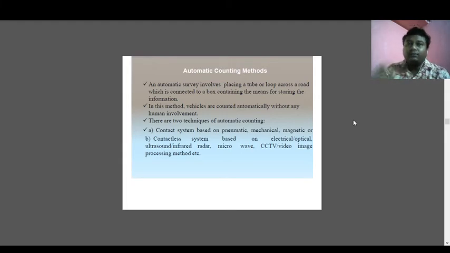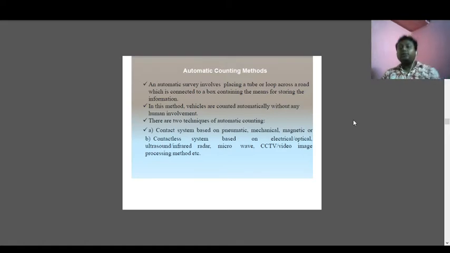Whenever vehicles move through the road, they put some pressure on that tube. Based on the pressure of the vehicle, the tube itself finds out which type of vehicles are moving and how many vehicles are moving for different classes of vehicle. In this method, the vehicles are counted automatically without any human involvement. There are two techniques for automatic counting: contact system based and contactless system.